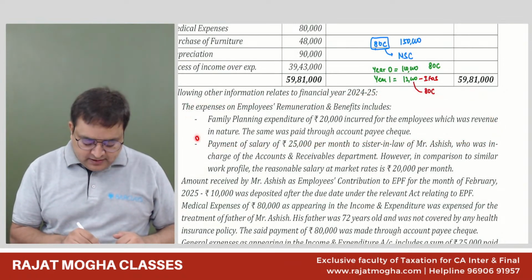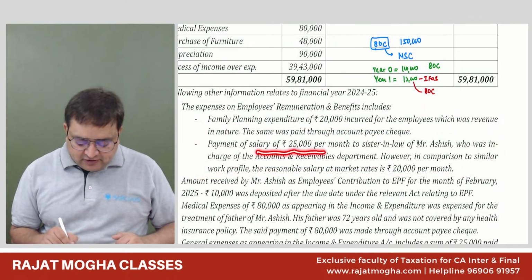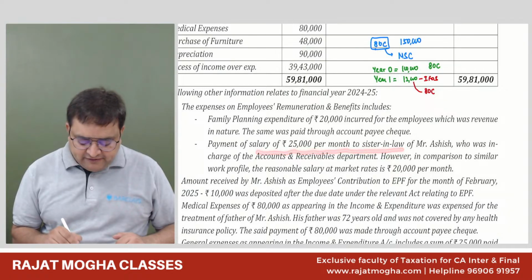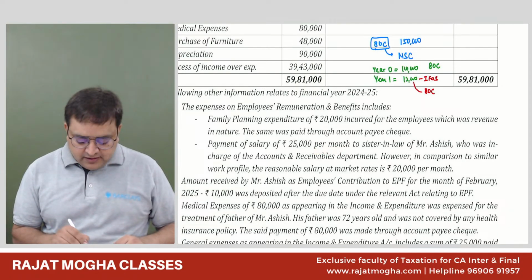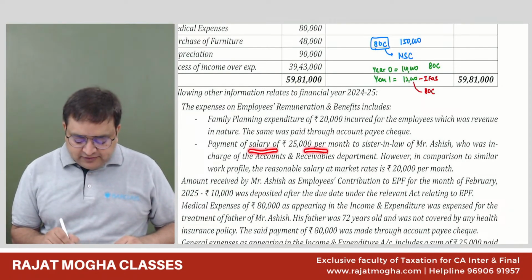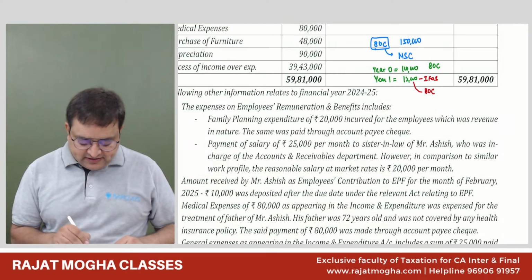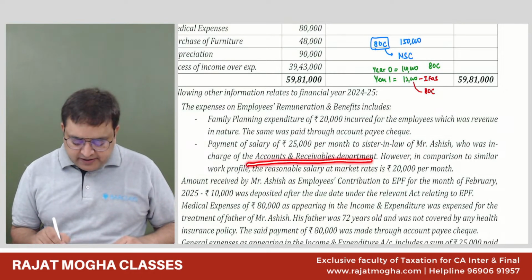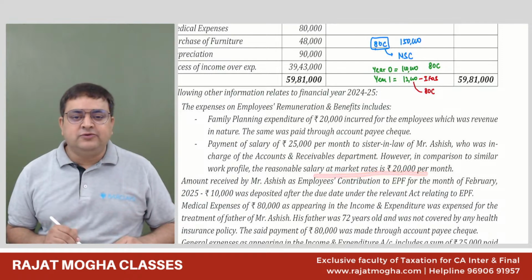Next, this point. Payment of salary 25,000 per month to sister-in-law. 25,000 into 12, that is 3 lakh rupees. It is per month, right? Payment of salary of 25,000 per month to sister-in-law of Ashish, who was in charge of accounts and receivable department. However, in comparison to the work profile, the reasonable salary at the market rate is 20,000 per month.